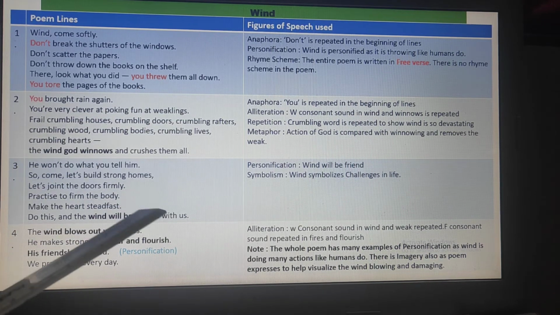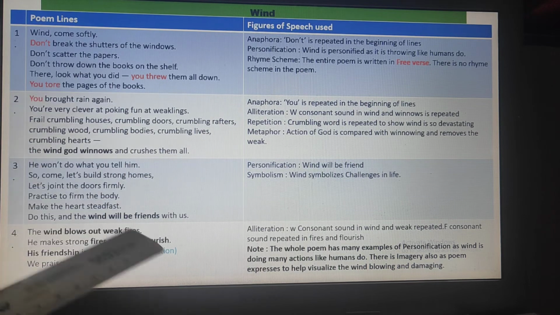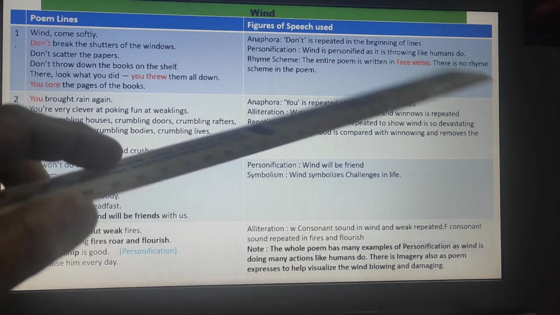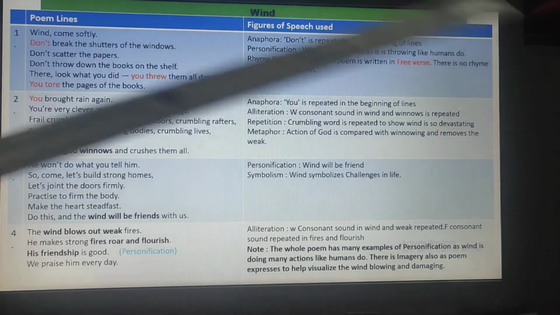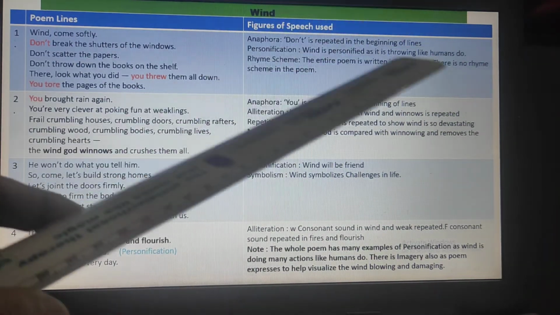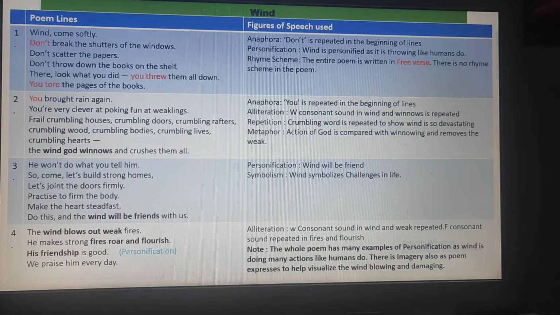So many things that the wind is doing as if it's a person doing something. So there are many examples of personification in this poem. So wind is personified when it is throwing like humans do. Rhyming scheme, once you have to refer to it, that it is written in free verse and there is no rhyming scheme in the poem.